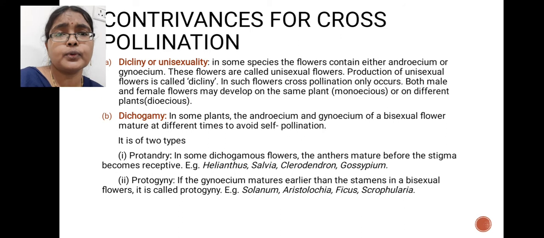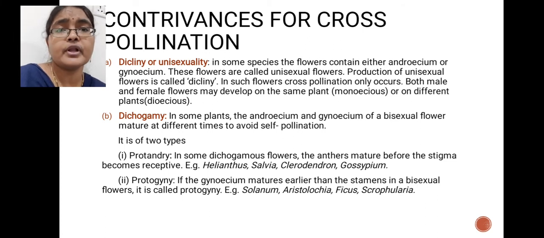Next one is protogyny condition. Protogyny means gynoecium, that means stigmas, become receptive before the maturation of anthers. That condition is called protogyny condition. Plants that show protogyny are Solanum, Aristolochia, Ficus and Scrophularia.